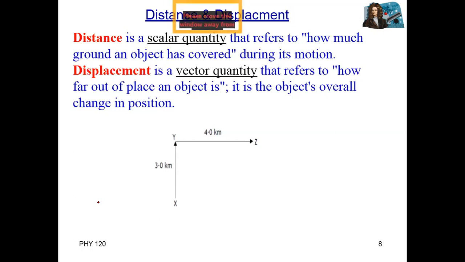Yes, the distance is basically how far the object goes, but displacement is the difference between point A and B. From point A to point B, how far did the object go? That would be the displacement of the object. Yes, excellent, excellent. Anyone else?